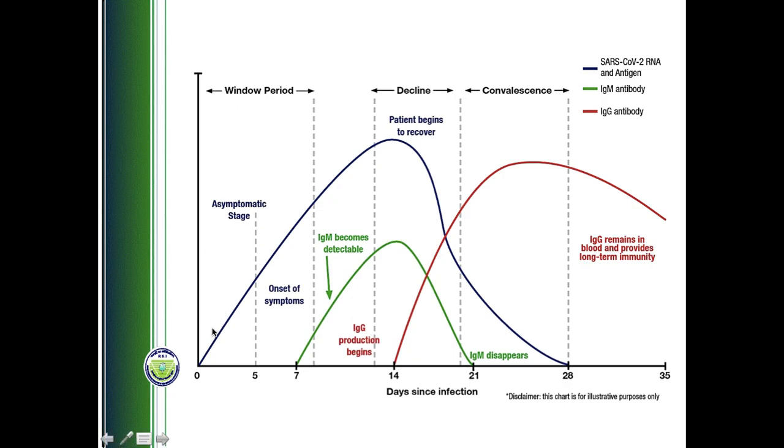That's what happened in many cases in Ahmedabad, that people were labeled, termed coronavirus positive even when they were not having symptoms. That is because the RNA was detected. So RNA can be detected even in the asymptomatic stages.